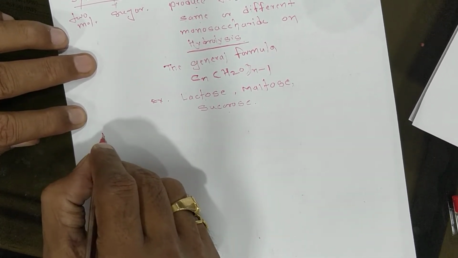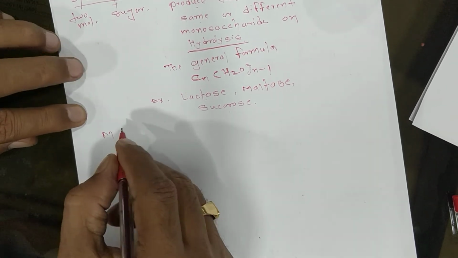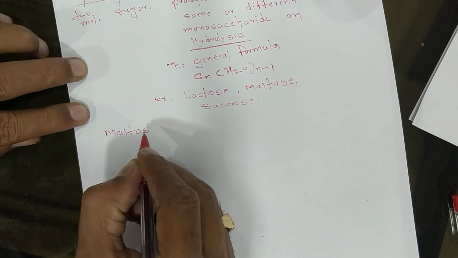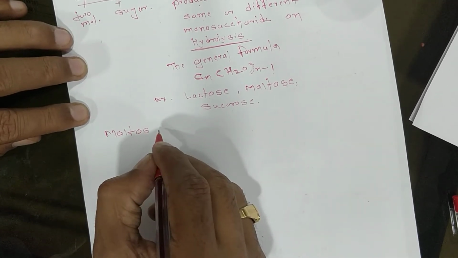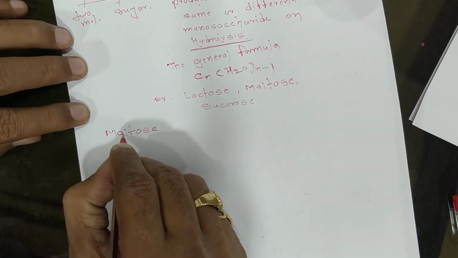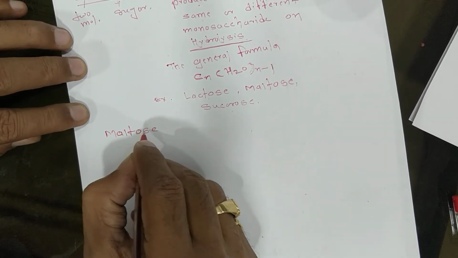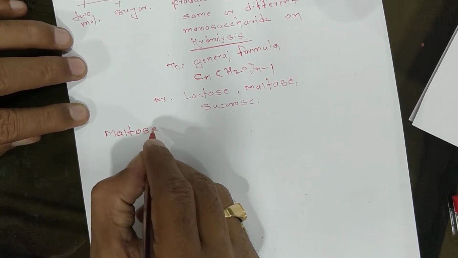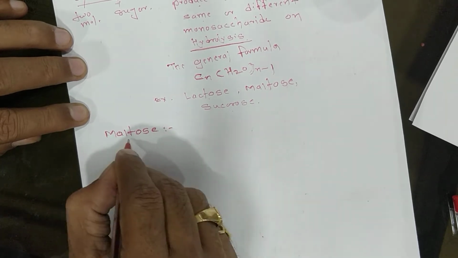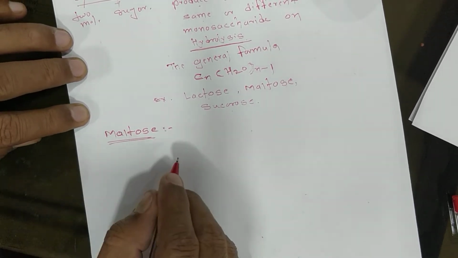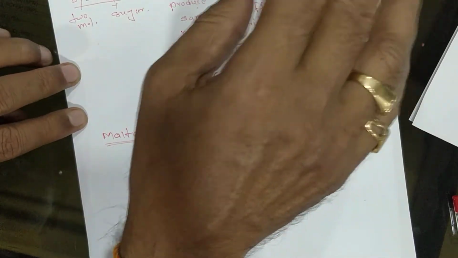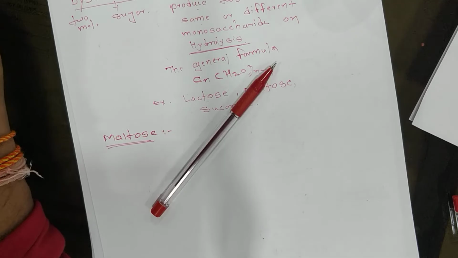Give the heading: Maltose. Now, what is a disaccharide?